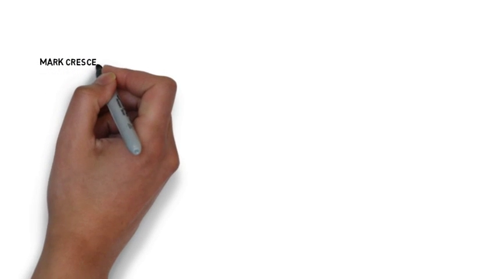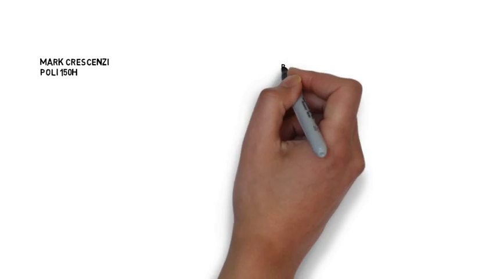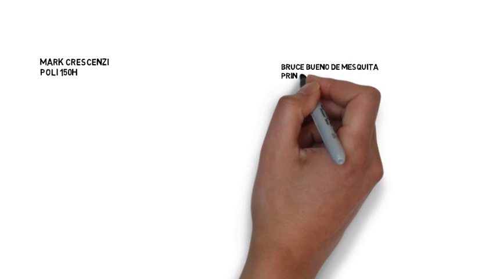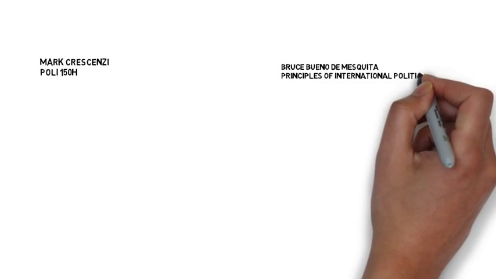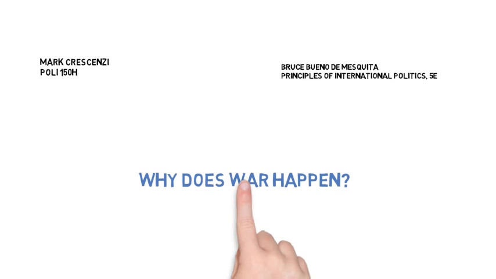This is Mark Crescenzi's POLI 150H lesson accompanying Chapter 5 of Bruce Bueno de Mesquita's Principles of International Politics, 5th edition. Why does war happen?